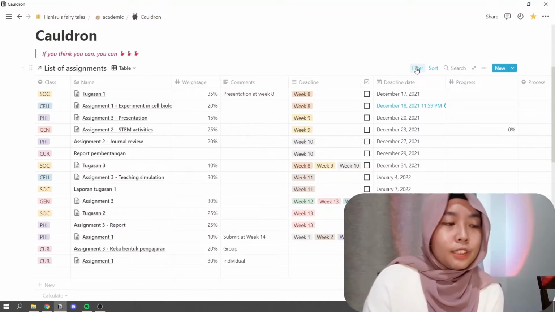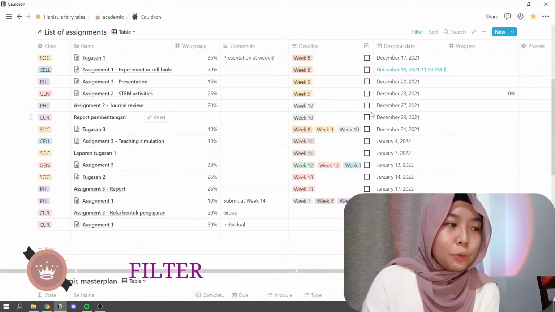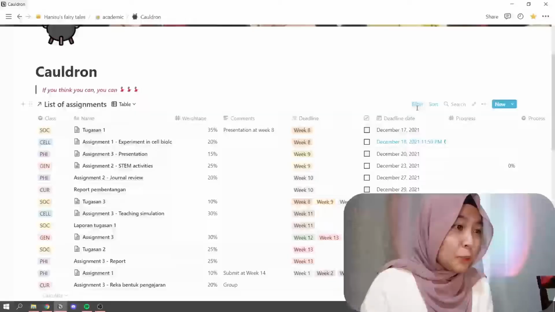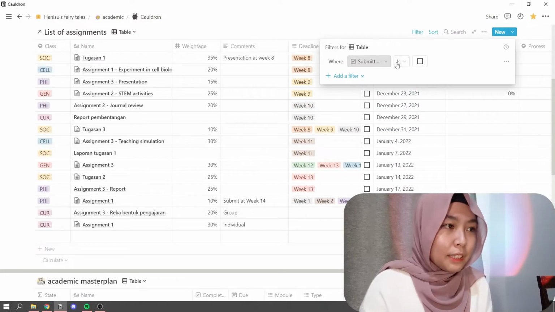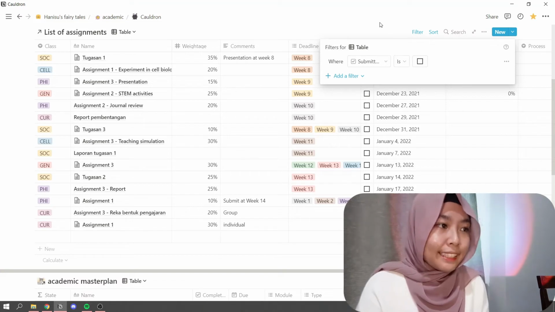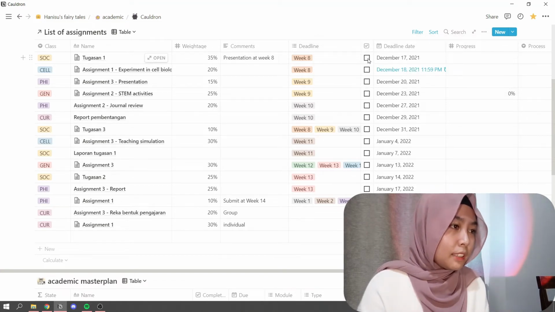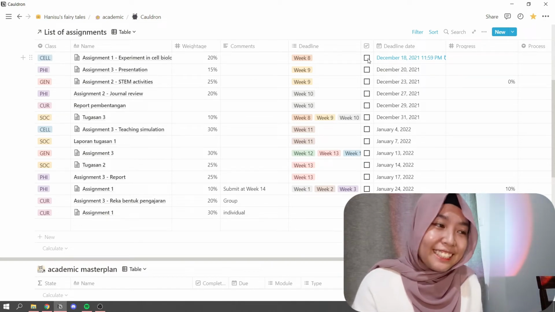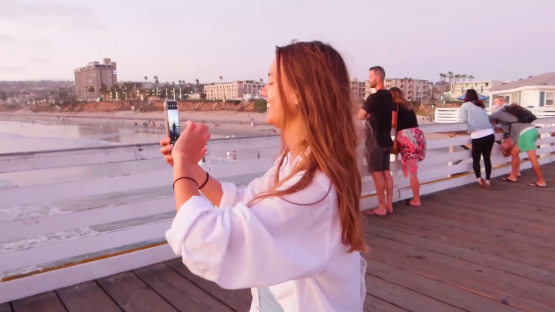Another cool feature in Notion is filter. You don't want the assignment that you have done to stay here. You want it to just disappear, like just get out of my life, something like that. So you put a filter here where submitted is blank. If it's blank, it will appear here, but if you click it, it just disappears. Let's make a simple demonstration like this. See, it's no longer here. You don't even have to think about it, and you can have a happy life.